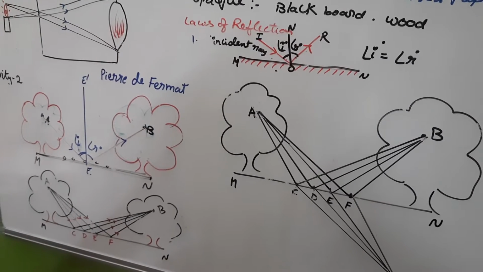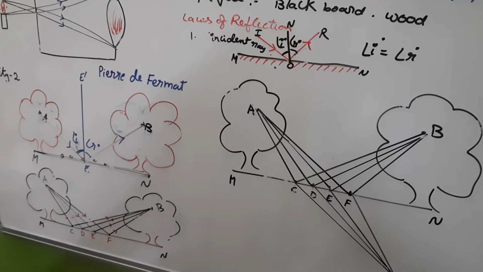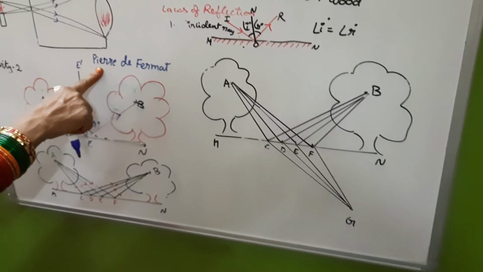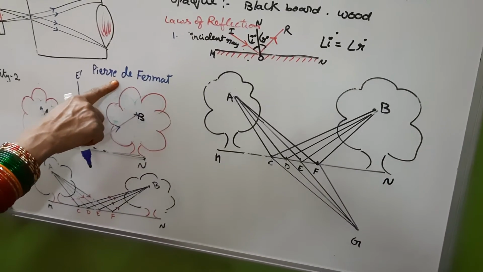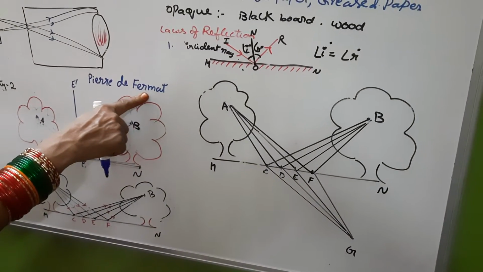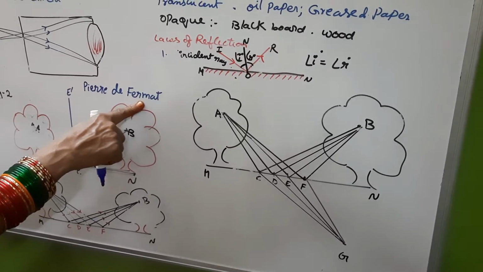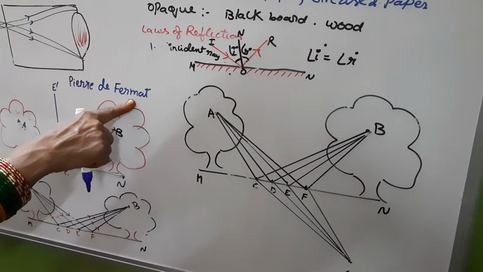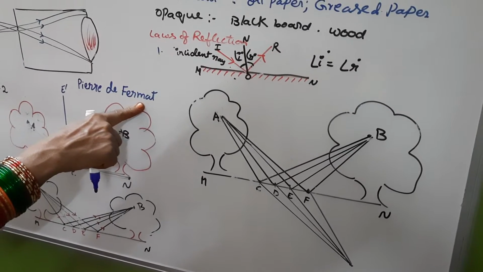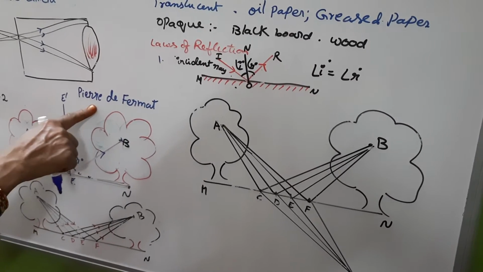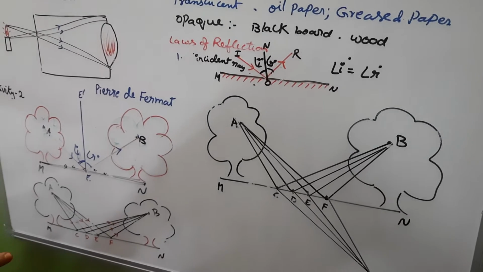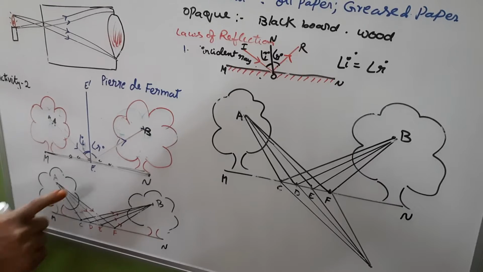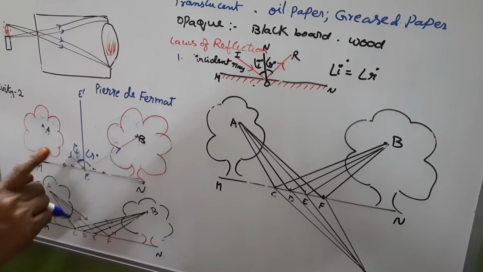Now let us see here. This principle was first given by Pierre de Fermat. He is a French lawyer and an amateur mathematician. This principle is also applicable for reflection of light. When light gets reflected from a surface, it selects the path that takes the least time.